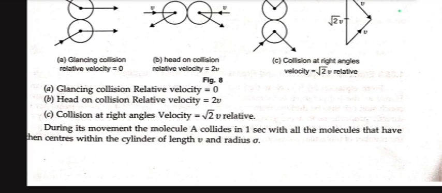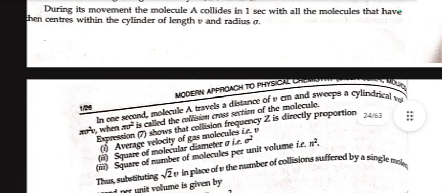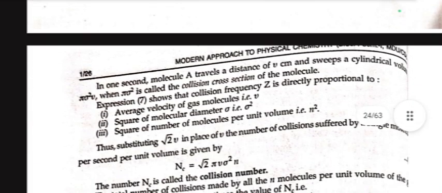During its motion, molecule A collides in 1 second with all the molecules that have centers within the cylinder of length v and radius sigma. In 1 second, molecule A travels a distance of v centimeter and sweeps a cylinder of volume pi sigma square v, where pi sigma square is called the collision cross section of the molecule.